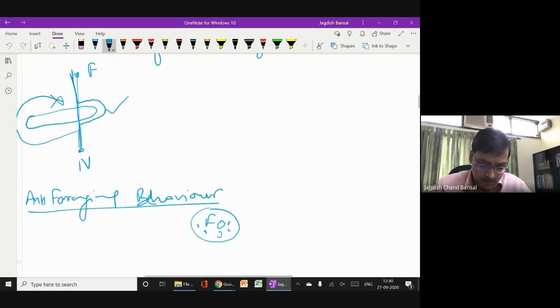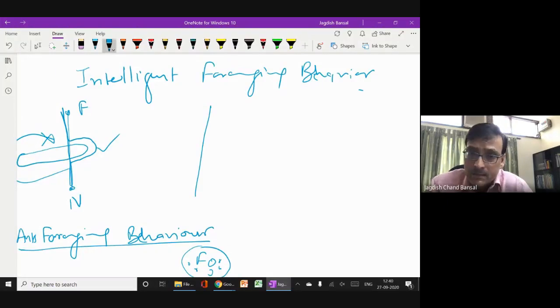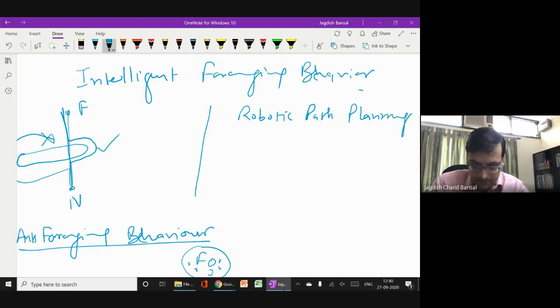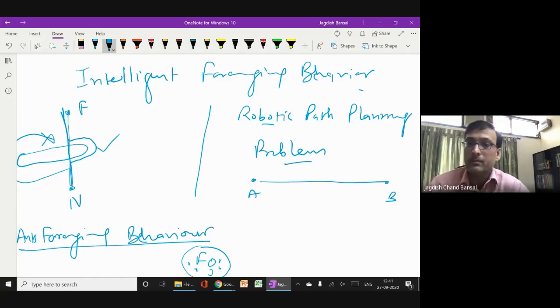And I hope you understand that since they always find the shortest path, this strategy or this algorithm is good for robotic path planning problems. I hope you understand how the robots will find the shortest path from point A to point B. So this can be applied to the robotic path planning problem very efficiently, and in fact is being applied throughout the world. People are using the ant colony optimization algorithm for robotic path planning problems.